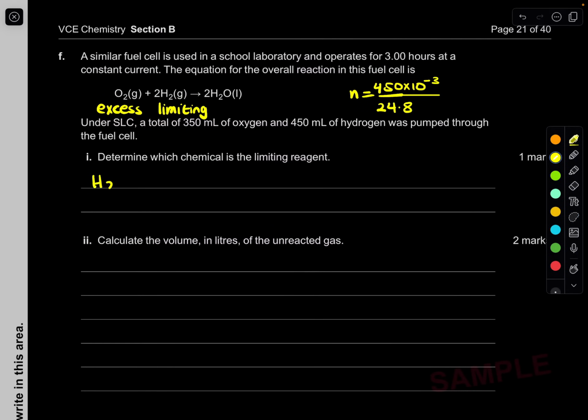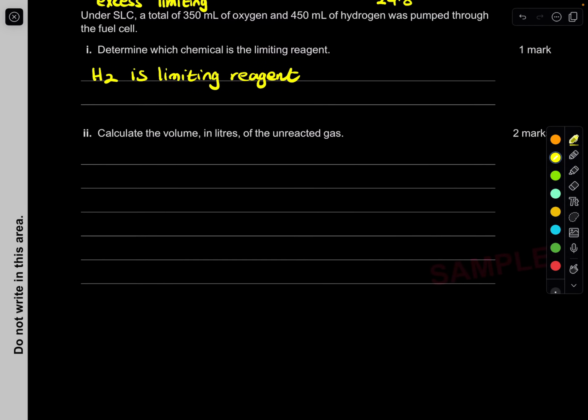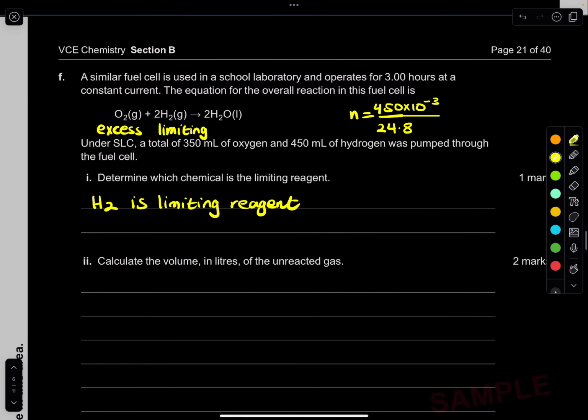Hydrogen is limiting. Limiting reagent. That's it. Done. Next: calculate the volume in liters of the unreacted gas. Easy. Remember how we said oxygen gas, because it's in excess, only some of it is going to be used. There will be some left over, and that's the unreacted gas.